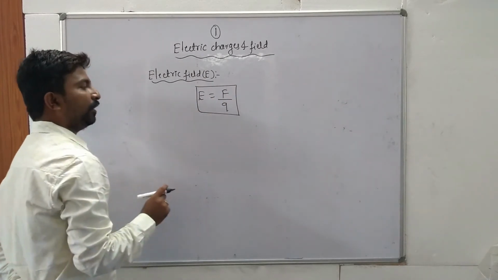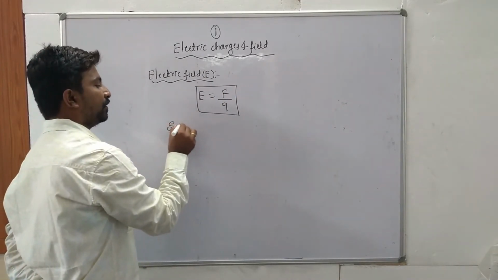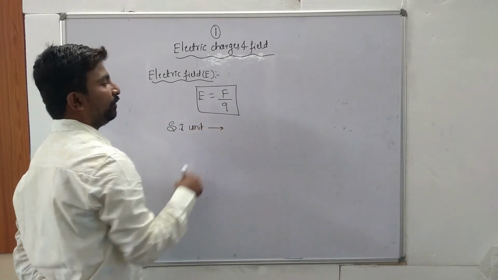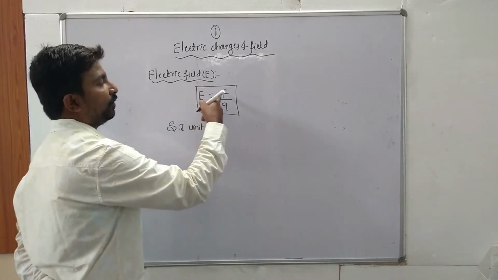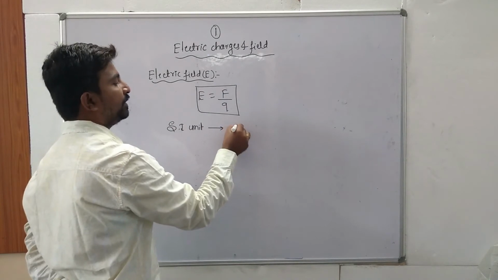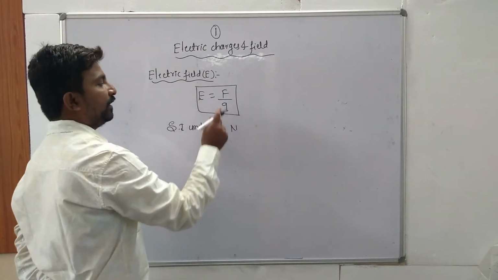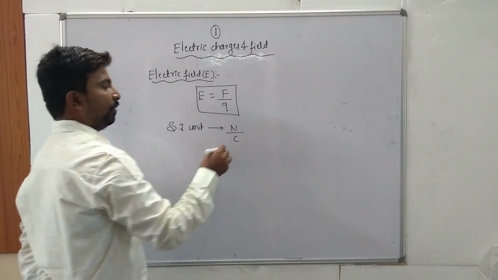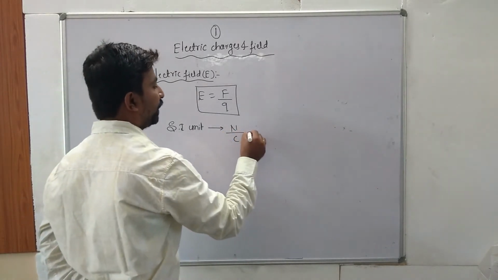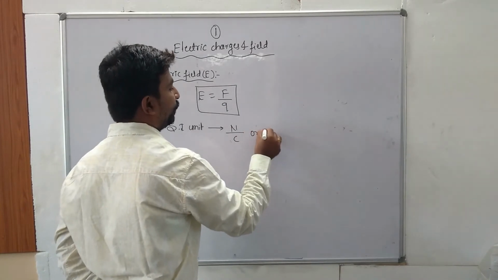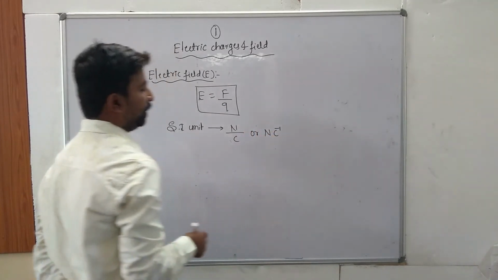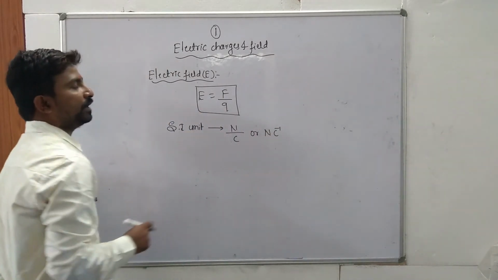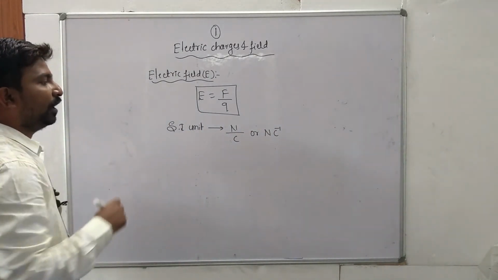So the SI unit of electric field, so we can write, what is the SI unit of force? It is Newton. The SI unit of charge is Coulomb. So Newton per Coulomb. So the SI unit of electric field is Newton per Coulomb, isn't it? So it's very important for 1 marks.